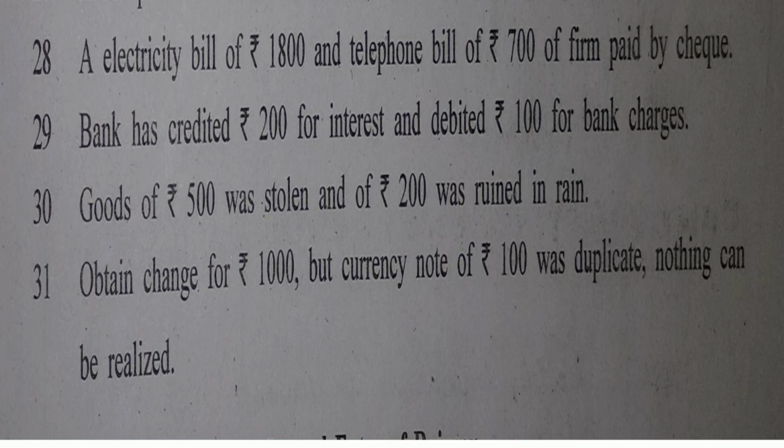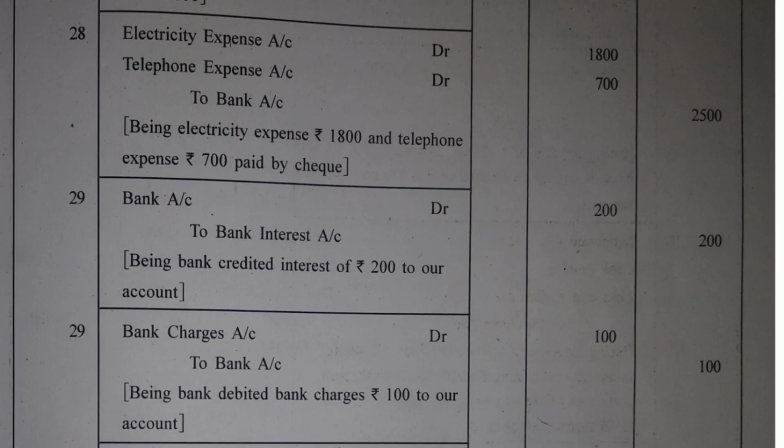So bank has credited for interest. This is the amount of interest bank is giving us. So this is our income. So firstly, bank interest is credited on 29th in the first journal entry. Because this is my income. Yes.